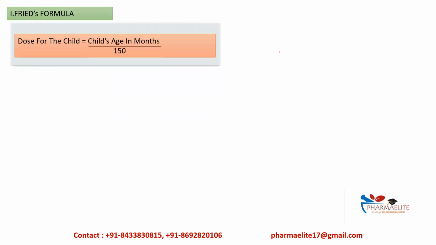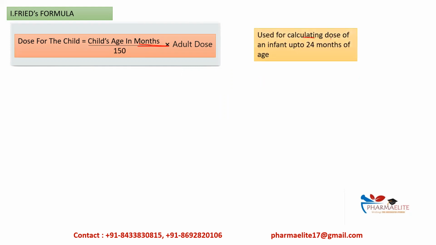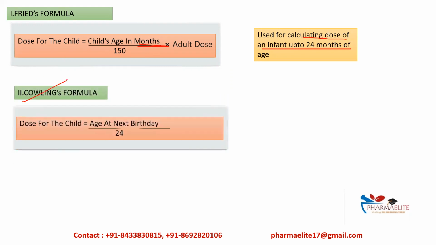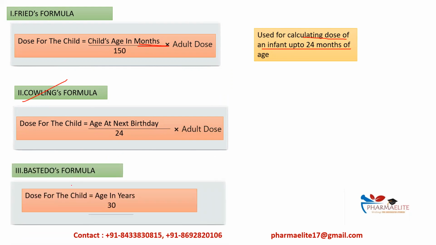Then next one is Fried's formula. Fried's formula is dose for the child is equal to child's age in months divided by 150, into adult dose. This is used for calculating the dose of an infant up to 24 months of age. Then we have Cowling's formula: dose for the child is equal to age at next birthday divided by 24, into adult dose. Then we have Bastedo's formula: dose for the child is equal to age in years divided by 30, into adult dose.